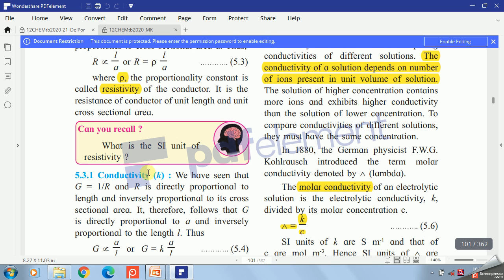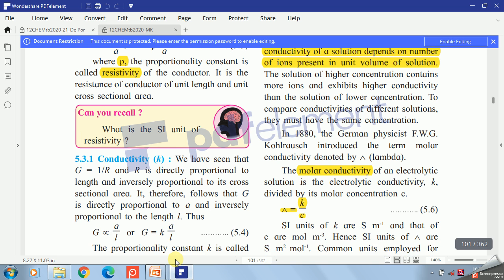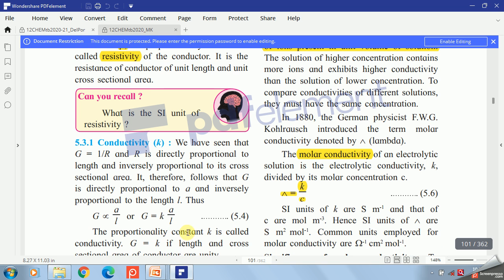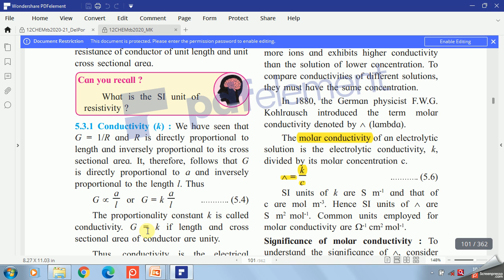Next is the conductivity, denoted by K. Conductance G is nothing but 1 by R, and R is directly proportional to length and inversely proportional to area of cross section. So G is equal to 1 by R, which is 1 divided by L by A. So G is directly proportional to A by L, or G is equal to K into A by L, where K is the proportionality constant known as conductivity.